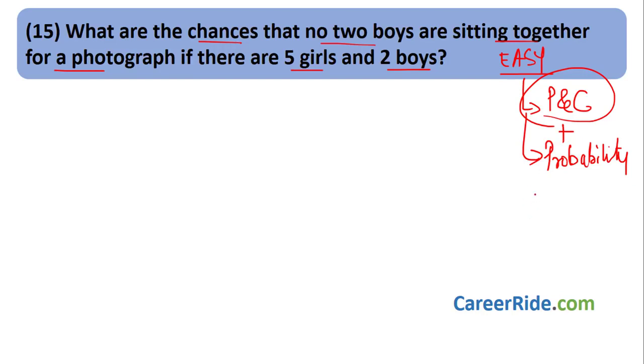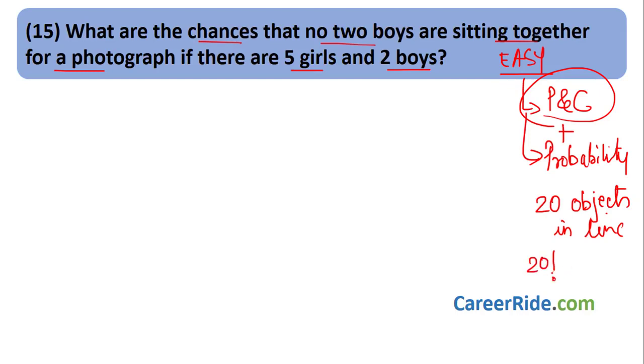And what is that trick? Say if we have 20 objects in a line, you can arrange these 20 objects in 20 factorial ways.